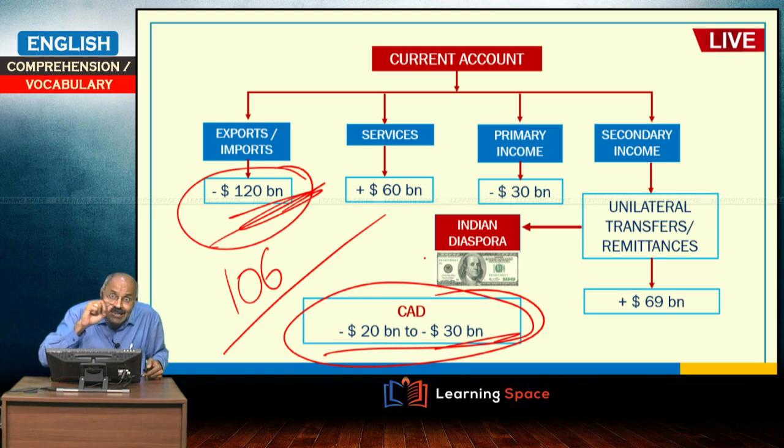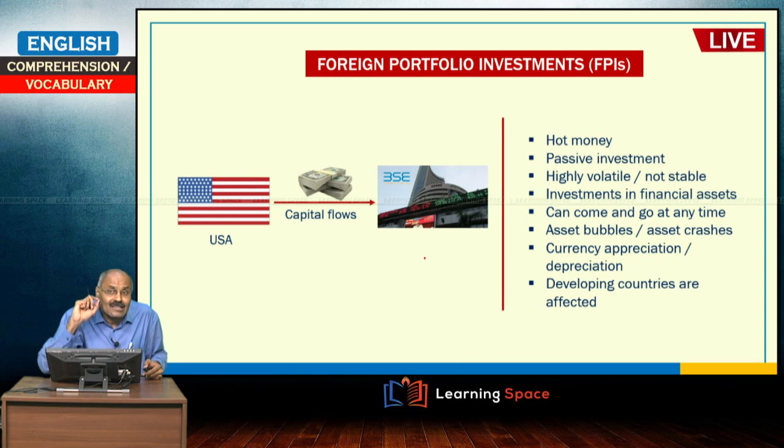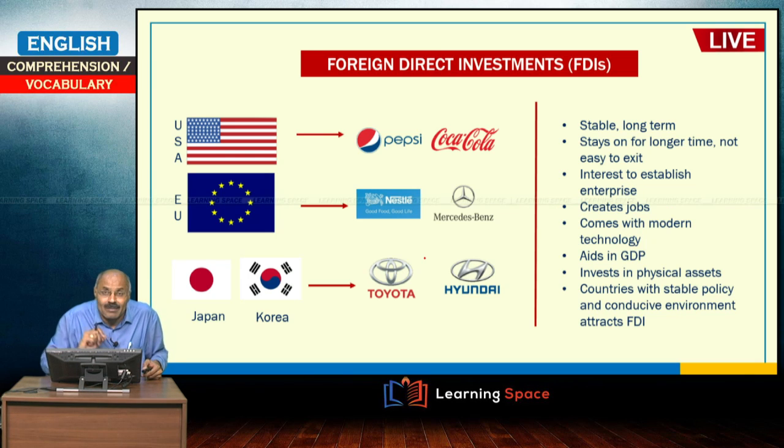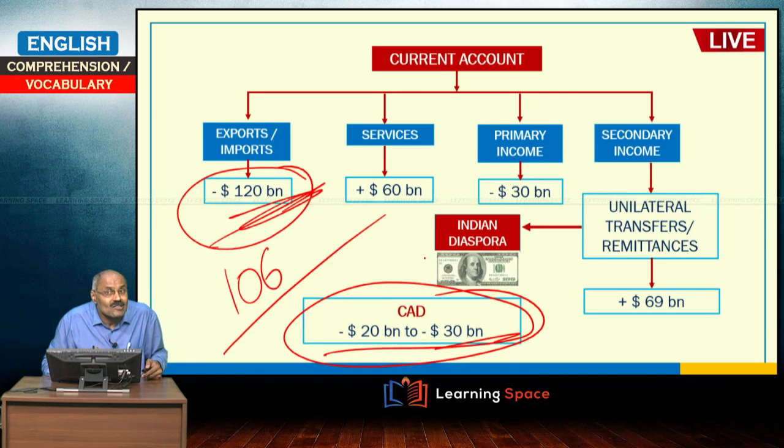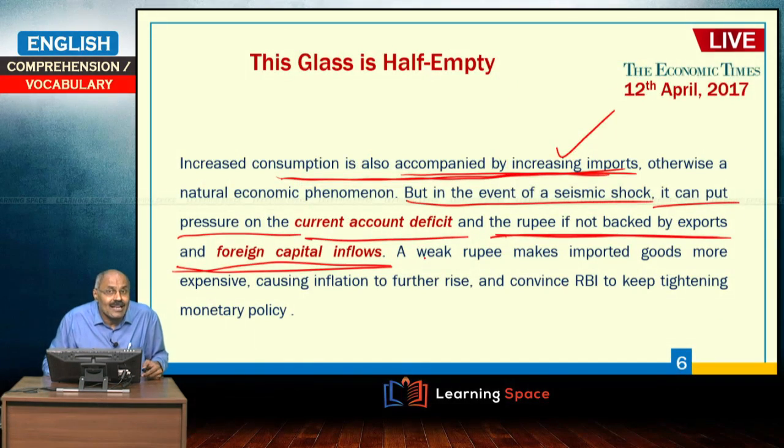So, one is current account deficit will increase because of all these features, or you can say because of more imports, because of more consumption, current account deficit will increase. And at the same time, when foreign portfolio investments are reduced, then the rupee will depreciate. Please differentiate between foreign portfolio investments and foreign direct investments, right. So, we discussed several aspects here.